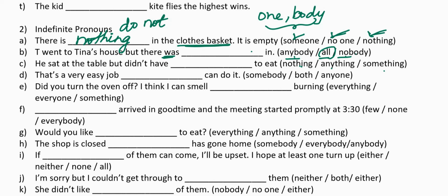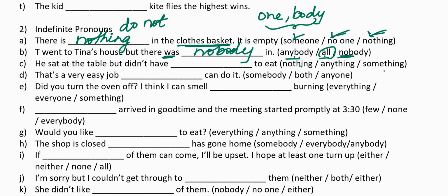T went to Tina's house, but there was nobody in. Why did we write nobody here? Because anybody is mostly used in negative sentences and questions. You cannot write all because it is not suitable in the sentence here, and nobody is our option.